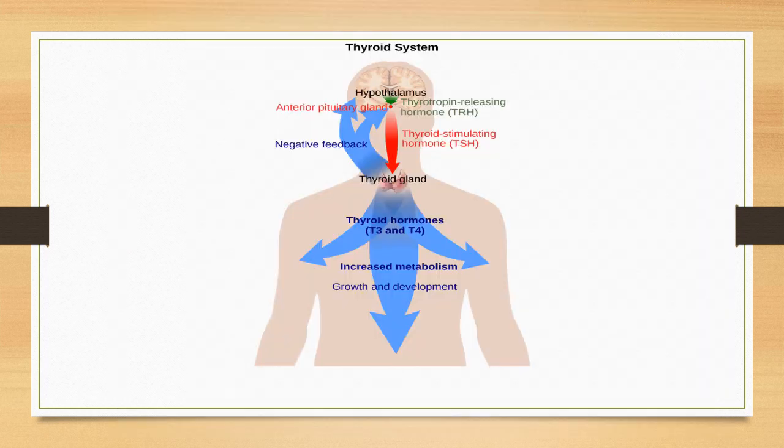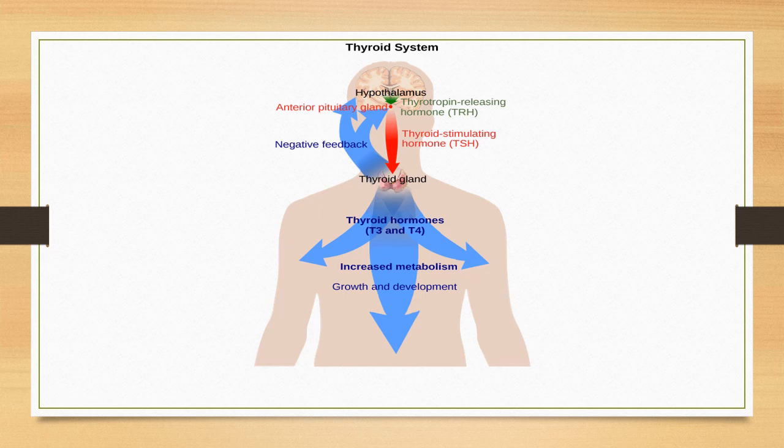Thyroid system. From the beginning, the hypothalamus releases the thyrotropin releasing hormone, TRH. It works on the thyroid gland with the help of TSH, thyroid stimulating hormone. It helps the thyroid gland to release T3 and T4. T3 and T4 need iodine. That's why we take iodized salt. It increases metabolism, growth and development.